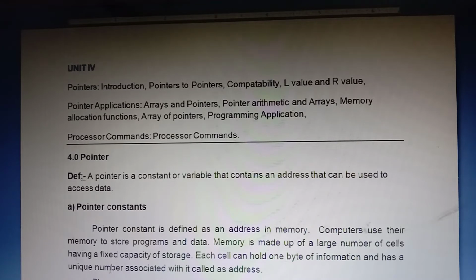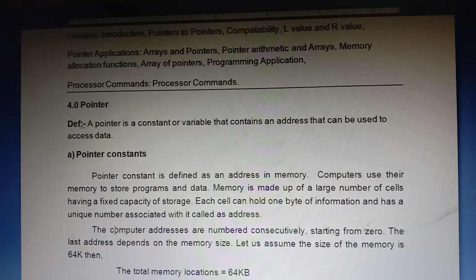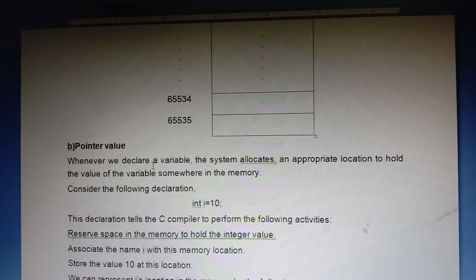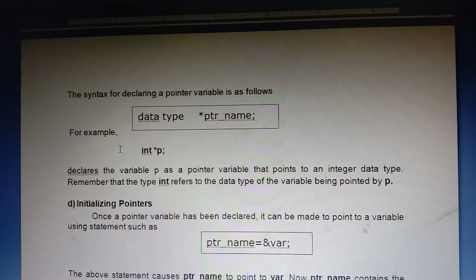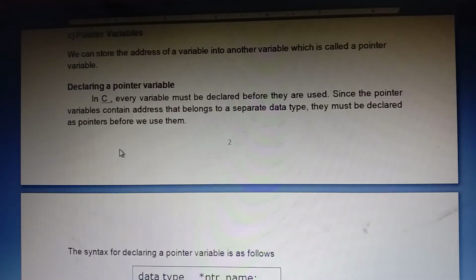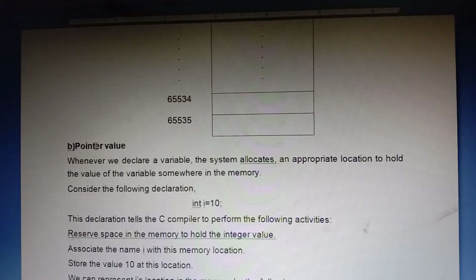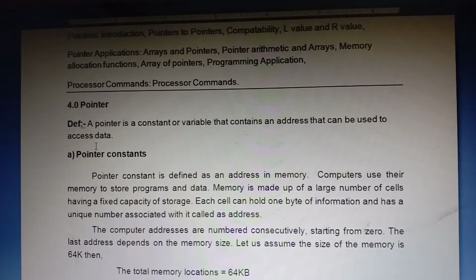Next we can go here. One of the important concepts in pointers: there are three concepts available, pointer variable, pointer value, and pointer constant. These are the three important topics in pointers. First one, pointer constant.